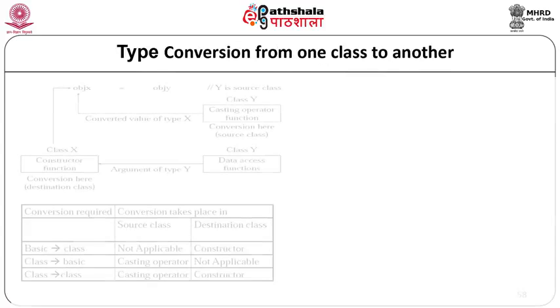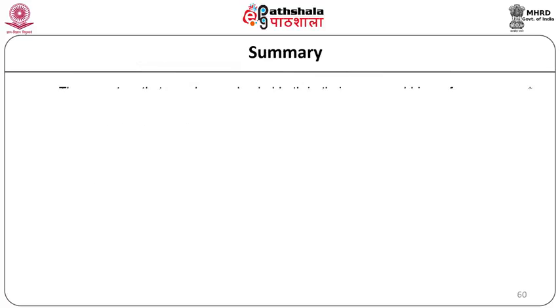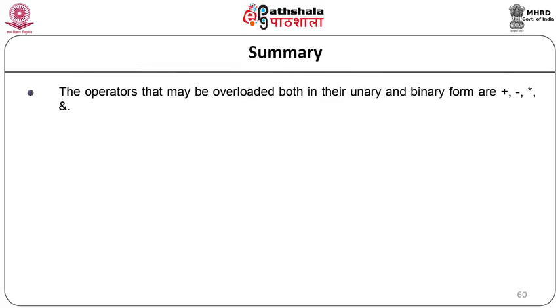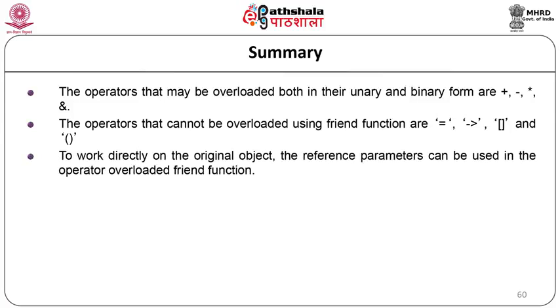The conversion from one class to another class is basically summarized in the following figure. Here there are two objects, object x = object y. So we can convert the value to the type x or the argument of type x, and three conversions are given. The operators that may be overloaded in both unary and binary form are plus, minus, star and slash. The operators that cannot be overloaded using the friend function are equal to, access operator, square bracket operator and round bracket operator.